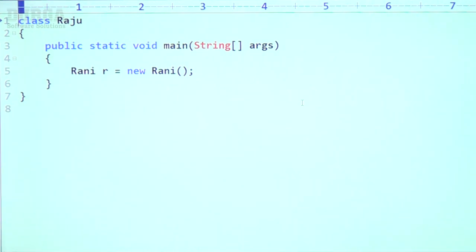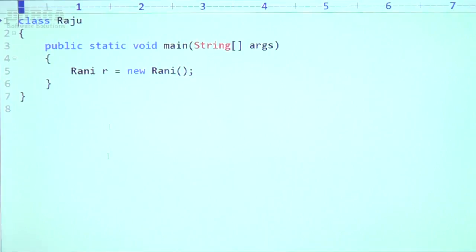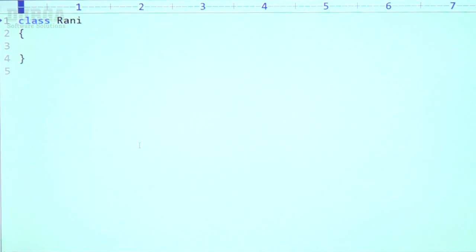Now let me compile the Raju class: javac Raju.java. Yes, compiled. Now Raju.class file will be generated, and for Rani also, the Rani.class file will be generated.